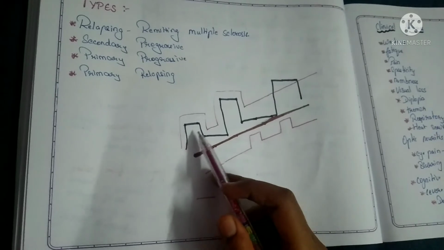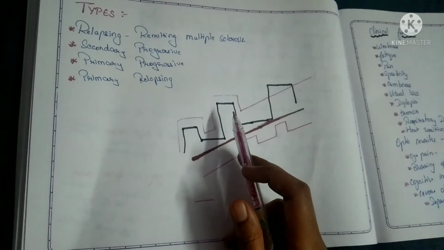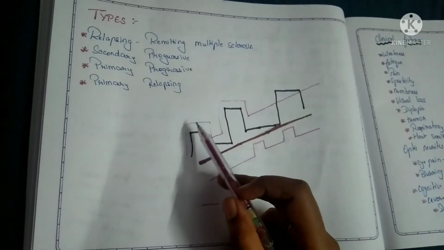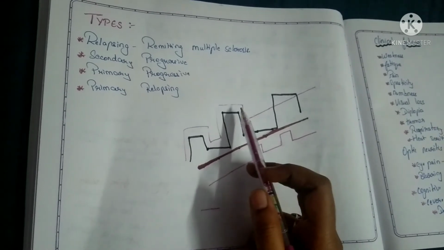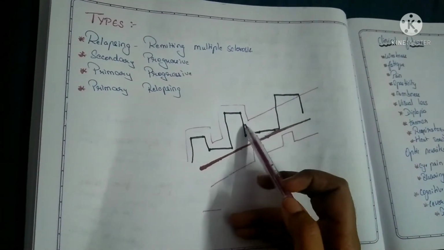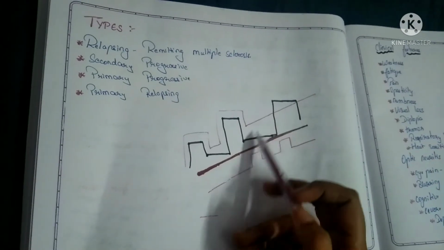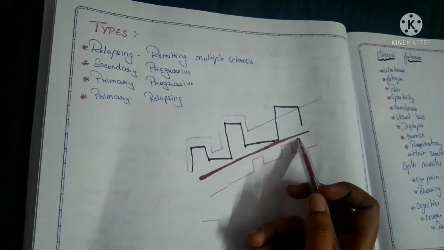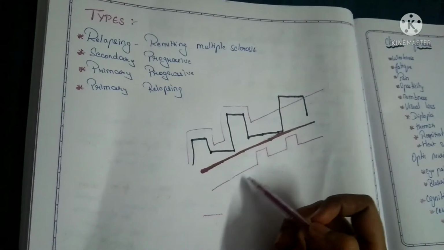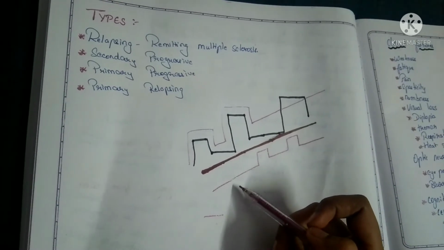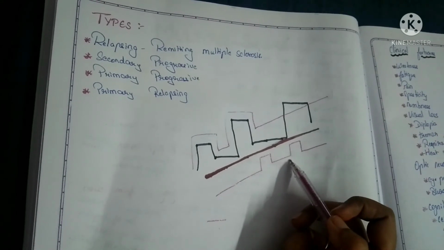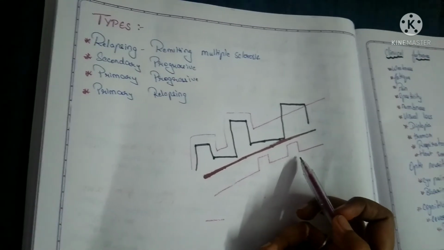So these are the four types. In relapsing remitting, the condition peaks, again there will be a reduction, after an interval it again hikes up. In secondary progression there will be a relapse, after a certain time there will be a steady progression only. In primary progression there will be only progression, the condition progresses steadily, there will not be any relapse. In primary relapsing there is progression along with relapsing. Progression is prominent and relapsing will be mild only. So these are the four types of multiple sclerosis.